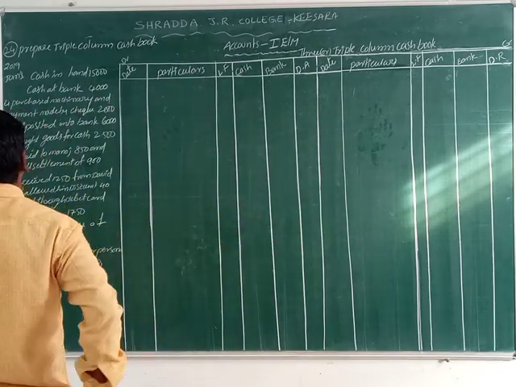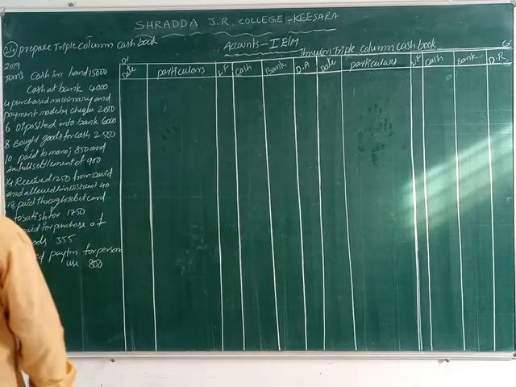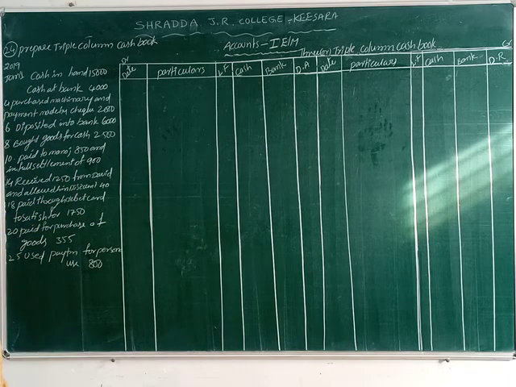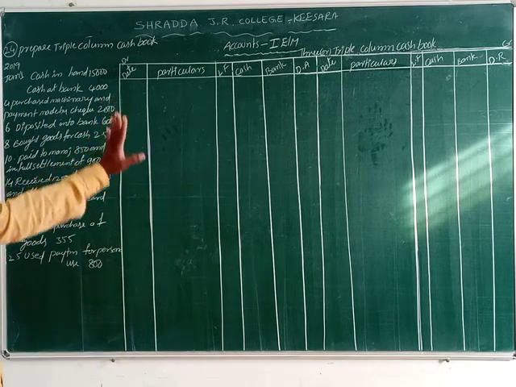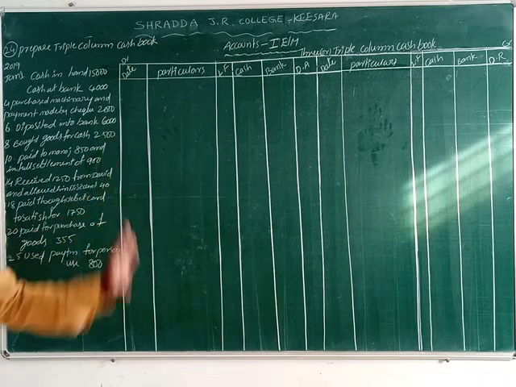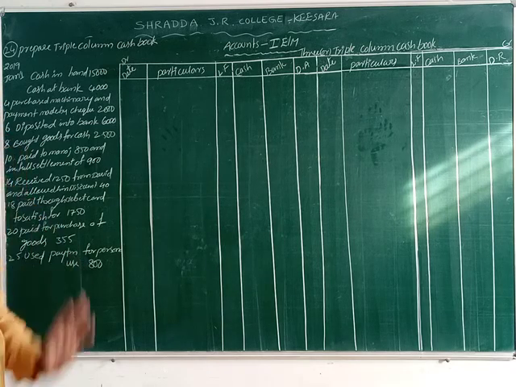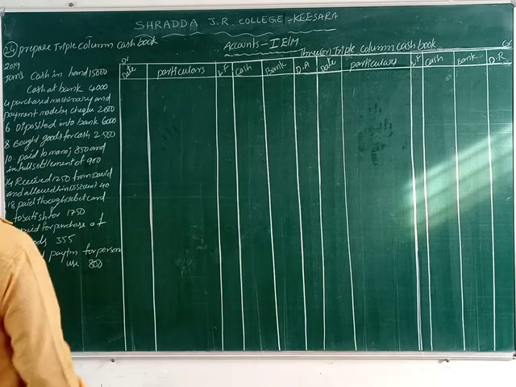2019 January 1st, cash in hand 15,000, cash in bank 4,000 rupees given. So both are what? Cash opening balance and bank opening balance, student. Both we record on the debit side. Okay now.